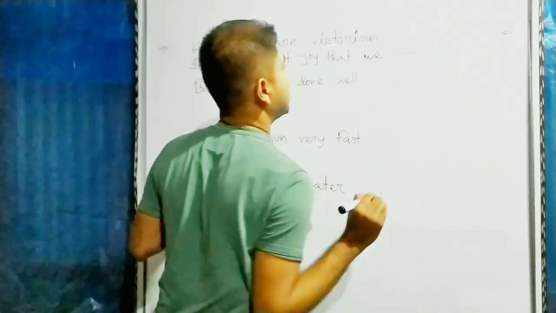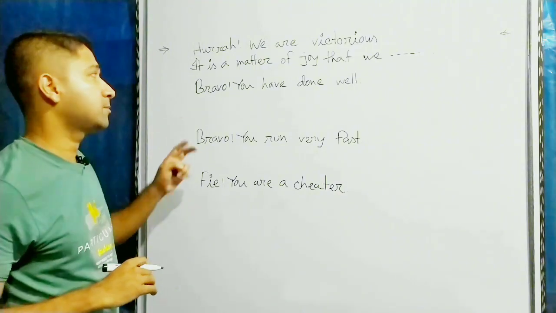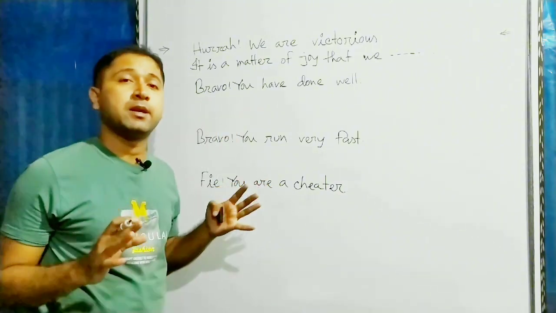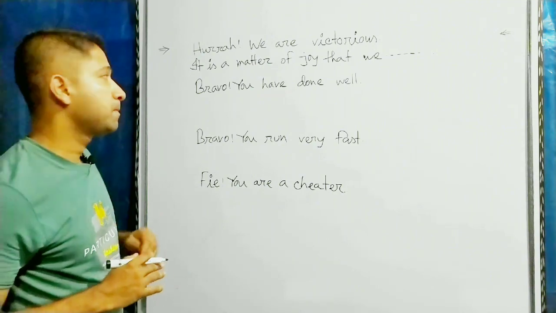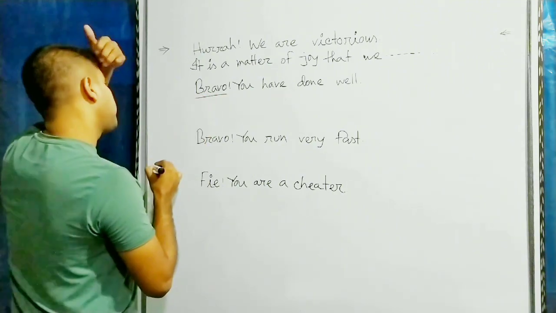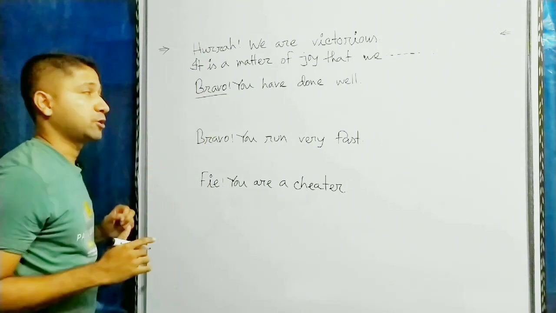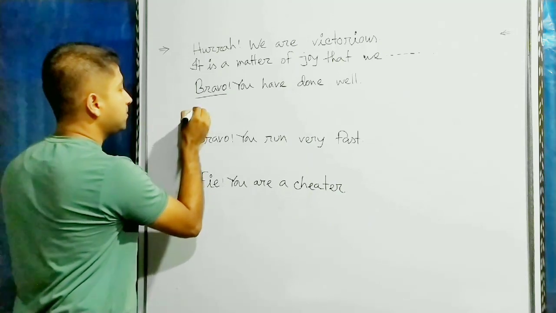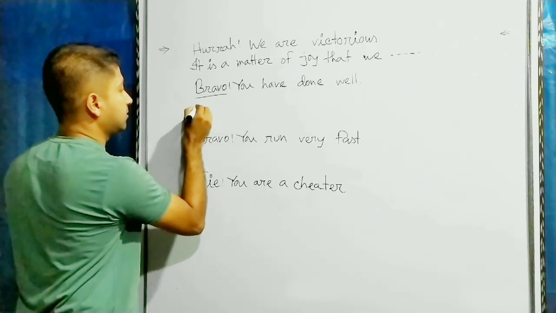তারপর সেন্টেন্সটা হচ্ছে ব্রাভো you have done well. এটা একটা exclamatory sentence, করতে হবে assertive, আর exclamatory sentence ব্রাভো থাকলে assertive করতে it is a matter of wonder that বসে। তো ব্রাভোর পরিবর্তে আমরা লিখব it is a matter of wonder that।